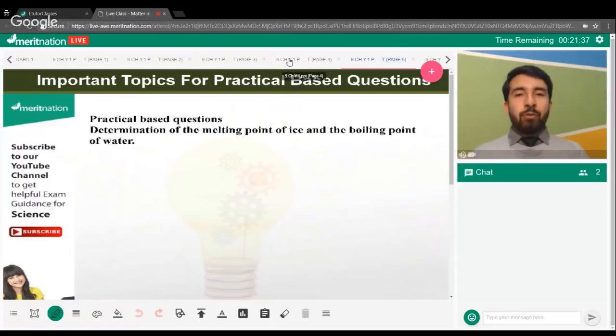Effect of change of pressure. See, if we apply pressure on any substance, then the particles of that substance come closer to each other. As a result, the change of state takes place. For example, if I'm applying pressure on a gas, then the particles of the gas will come closer to each other. And as a result, there would be an increase in the intermolecular forces of attraction. Since the forces of attraction increase and the space between them decreases, there would be a change of state from gaseous to liquid state.